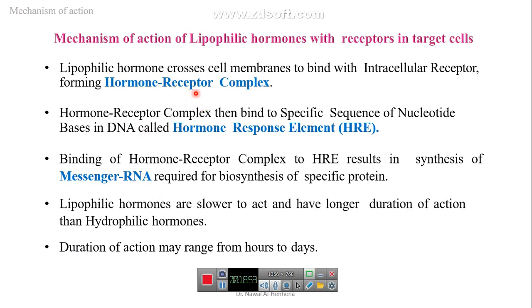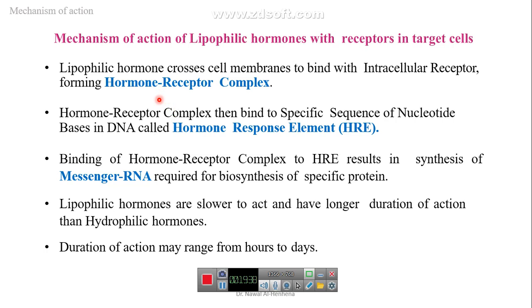For lipophilic hormones, it's different. The lipophilic hormone crosses the cell membrane, and its receptor is intracellular. It binds to the receptor forming a hormone-receptor complex, and this complex binds to another part on the DNA, or can migrate into the cell to the DNA, because the receptor for this type can be a cytosolic receptor or a nuclear receptor.